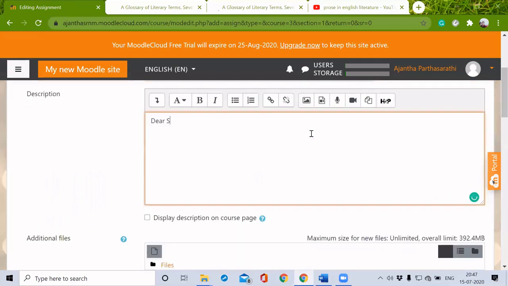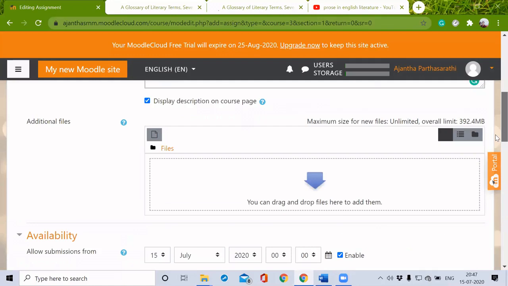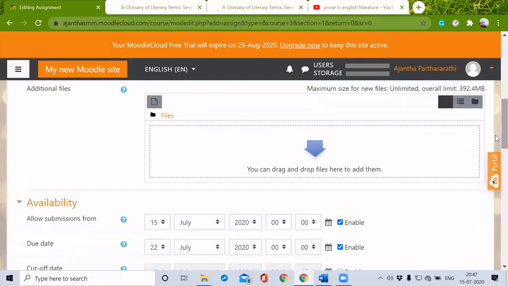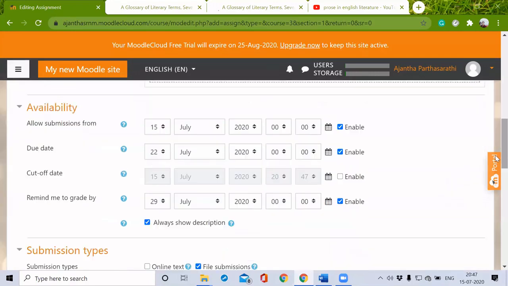Dear students, submit an assignment on the title and overview of prose. Display description on course page. If I want to add any files as reference here, I can, but I'm not doing that now because we have given everything in our resources itself.